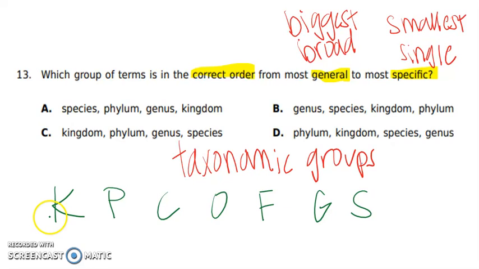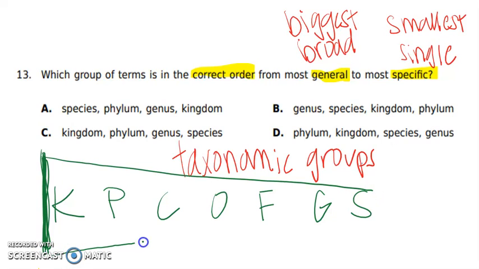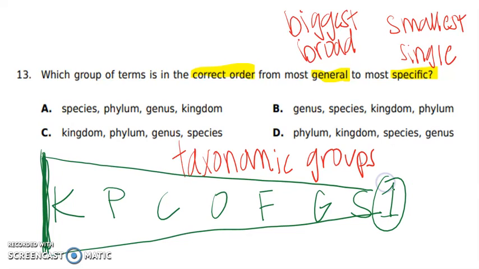Now remember that kingdom is the most broad. It's the biggest level that we have. And as we move through these other levels, we're getting more and more specific until we're finally left with one single organism, and that's going to be the species. It's the most specific. So what we're wanting to do in this question is figure out which one is the most broad, the biggest, and we know that's going to start on the left side with kingdom, and then work our way down to the most specific, or the species level.